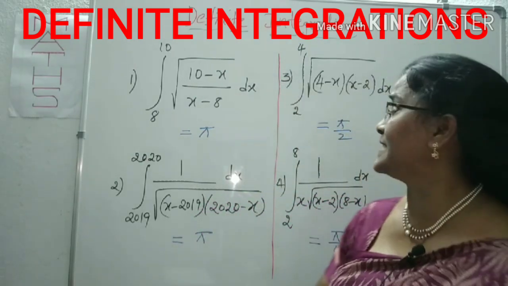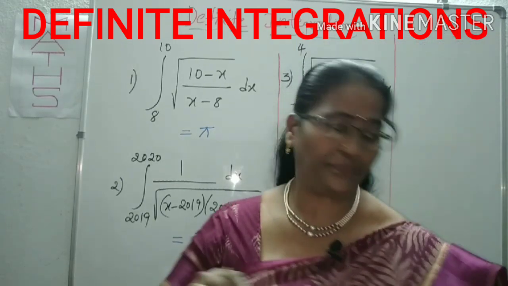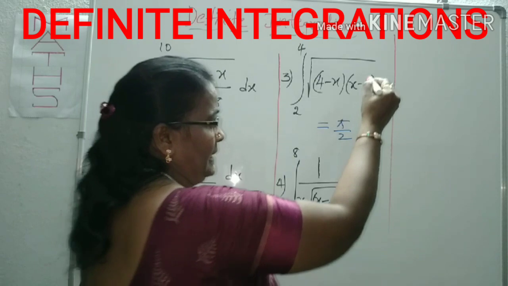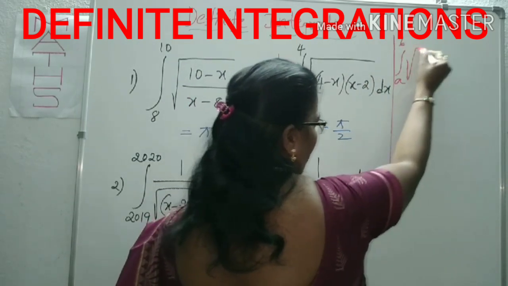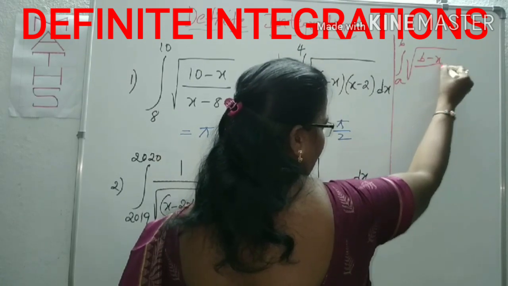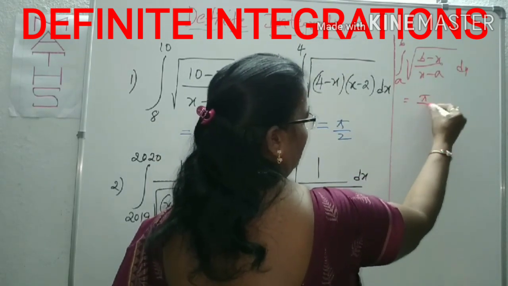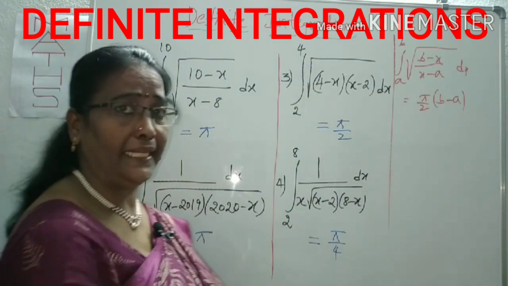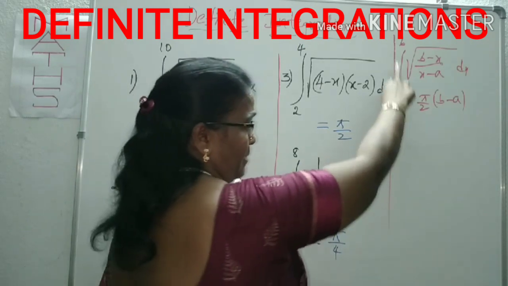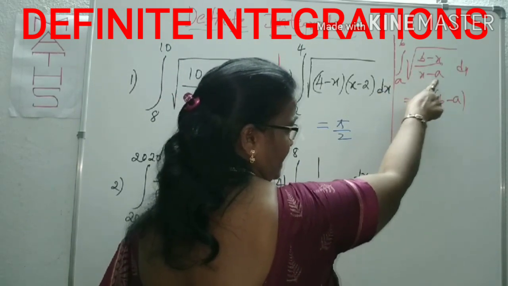We can come to this tip. First one: if the integral is in the form of a to b, under root of (b minus x) by (x minus a), this is simply pi by 2 of (b minus a). What you can observe here is the integral with lower limit a and upper limit b. The factors are upper limit minus x, and x minus lower limit.